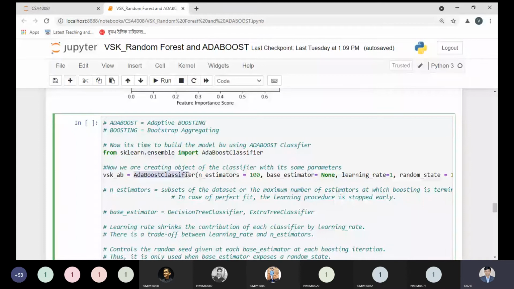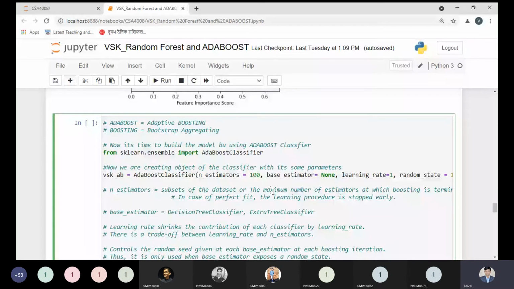One is the number of estimators, that is 100. What is meant by the number of estimators here? Number of estimators means the number of decision trees we have used. Our data set is split into 100 parts, and the data will be selected randomly.